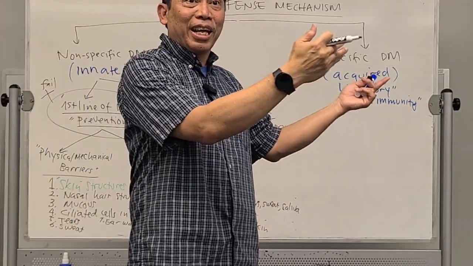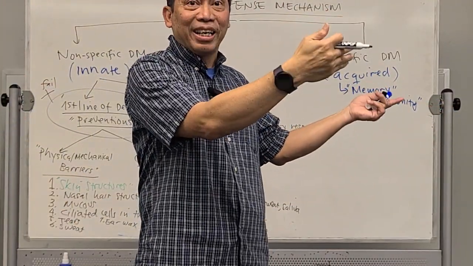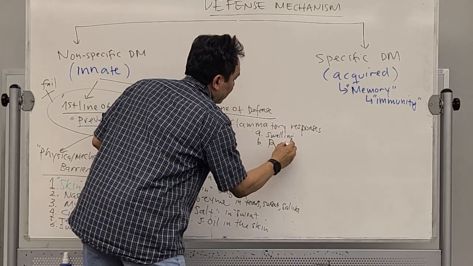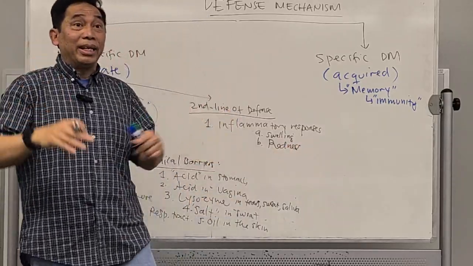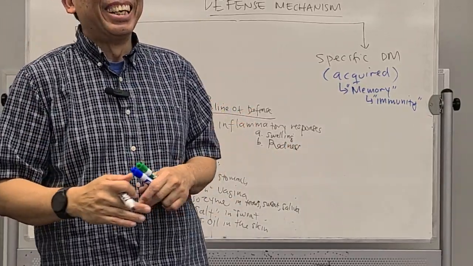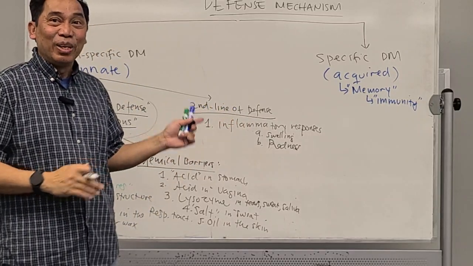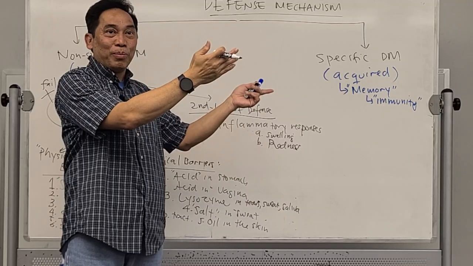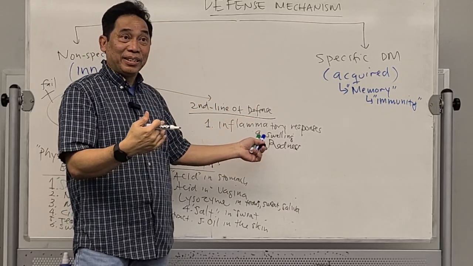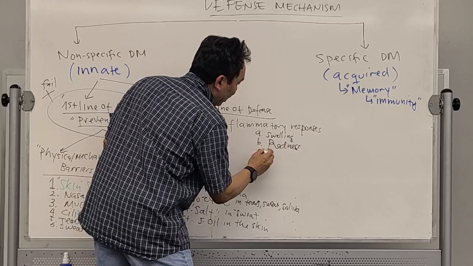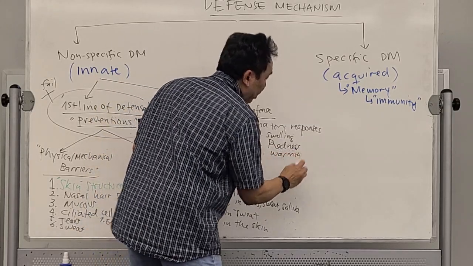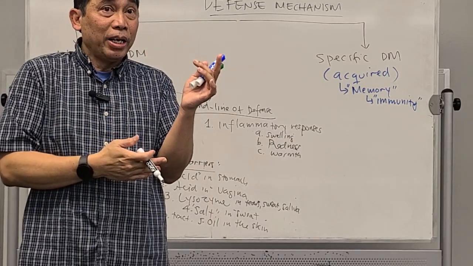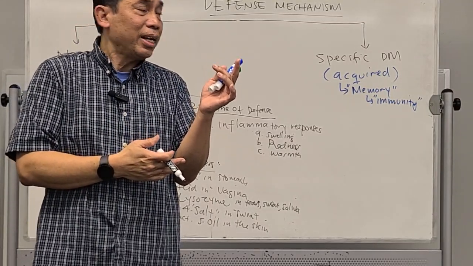Why a reddish color? Because the blood will go there, trying to bring the white blood cells to kill that pathogen, right? So it's going to be redness, not redneck, okay, redness. Why redness? The blood is going there. What is a swelling? The blood is going there. A lot of blood. It's going to be swelling, redness. Okay? And most of the time, that area becomes a little bit warm. It is warmer than other parts of your body, in that inflammation area.